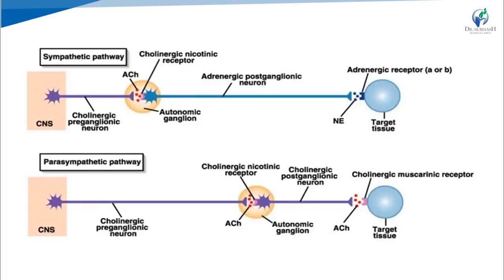You can see in the figure, in parasympathetic and sympathetic, from the preganglionic fiber, the neurotransmitter release is the same, which is acetylcholine. While in postganglionic, in the parasympathetic system it is acetylcholine, so it is known as cholinergic. While in the sympathetic system, it is NE, means noradrenaline, so it is known as the adrenergic system.